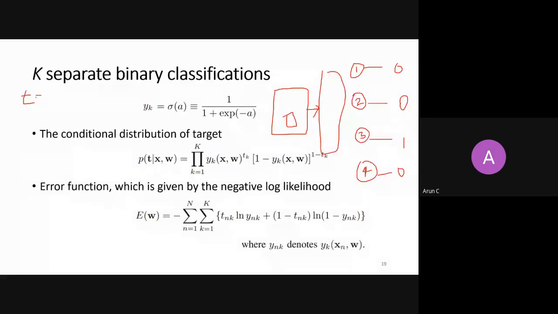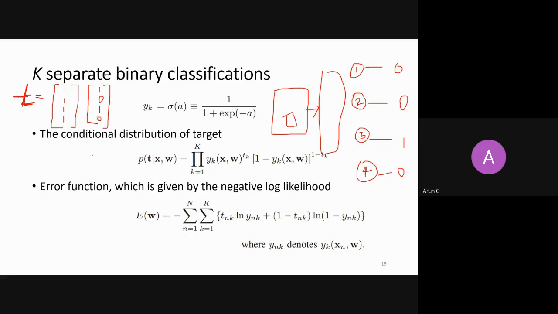But here my target variable will be a vector. If all objects are present, I say 1, 1, 1, 1. And if two objects are present, I say 1, 0, 1, 0 like this. So this is my t, which is a vector, and I make it bold because it's a bold vector.